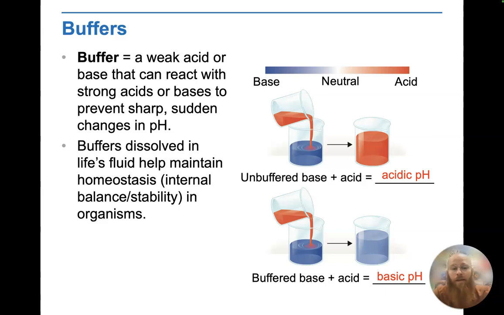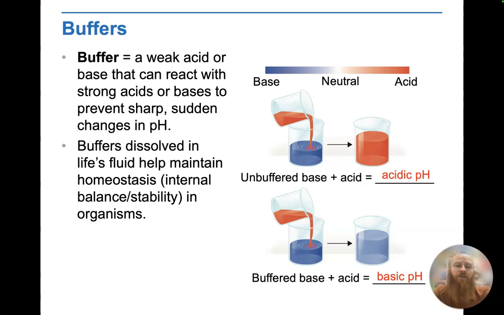So we don't like those sudden changes. Those can overload our internal stability, our internal balance. And so we want to have a ready supply of buffers that can actually decrease the overall effect whenever we have something, let's say, like an acidic food come into our body. We don't want the pH of our internal systems to change that much just because we eat a lemon, right?